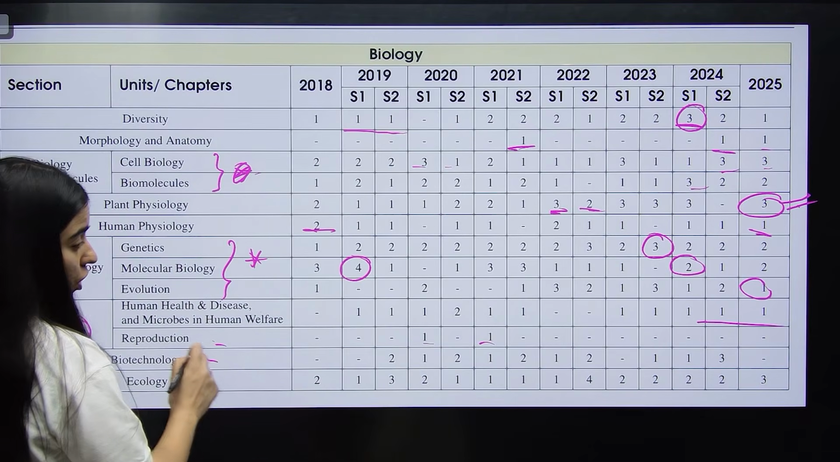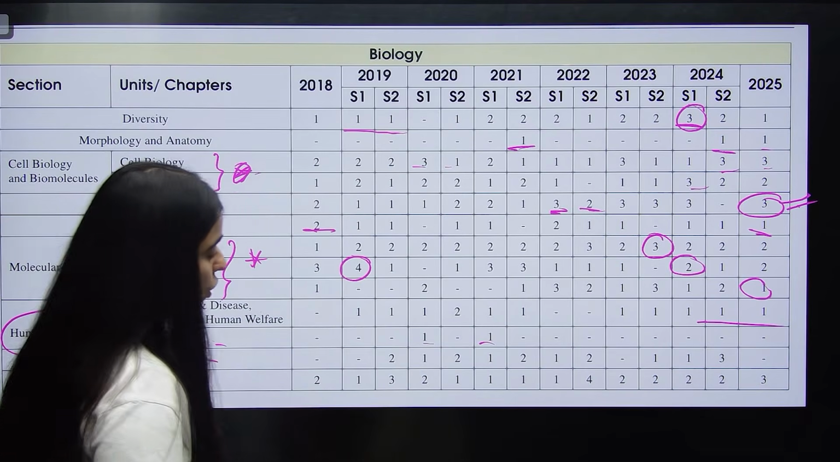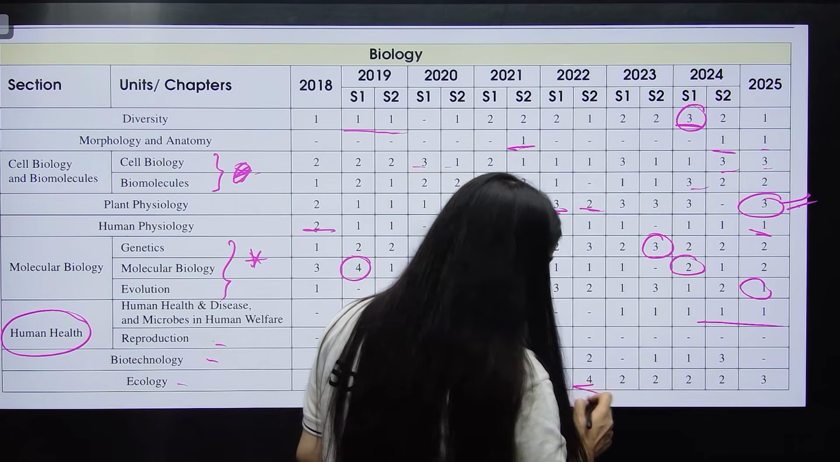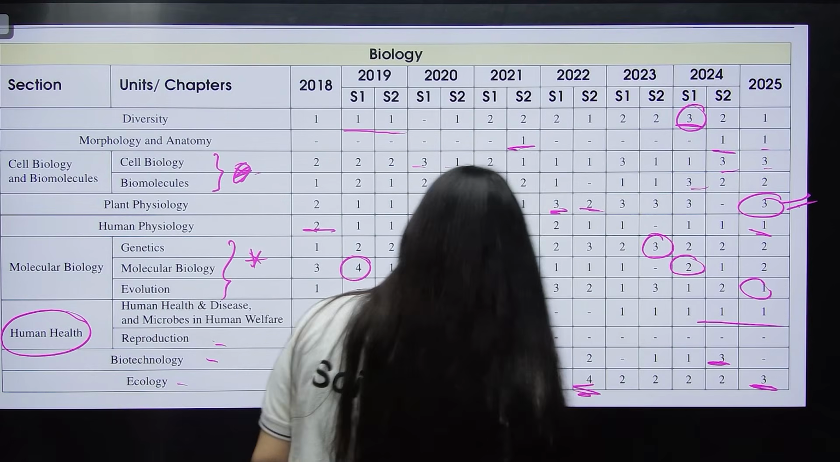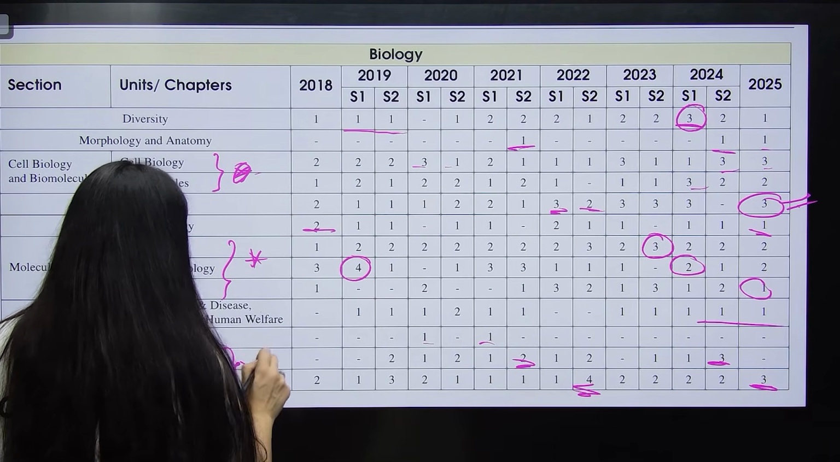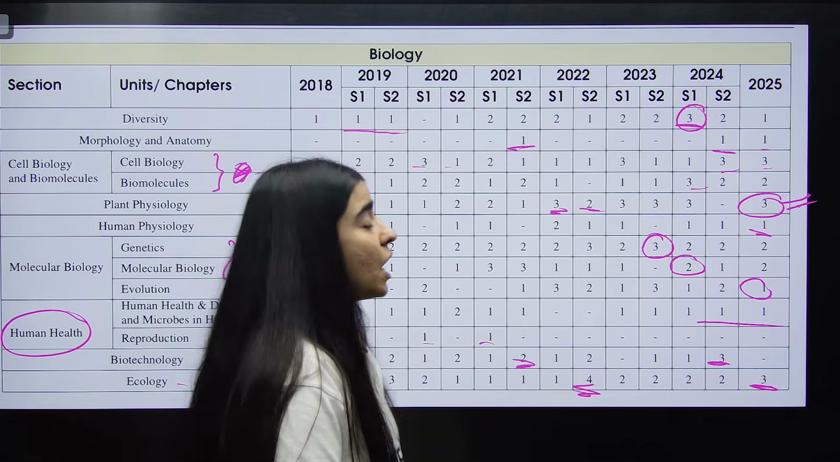Now your biotechnology and your ecology. So here also you see 2 questions, 4 questions, 3 questions, 3 questions. Again, a very easy and very scoring unit for your NEST examination.